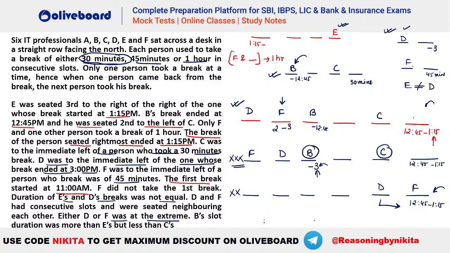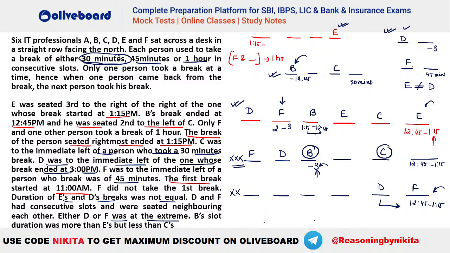Now, where should we place your E is the question. If you place your E at the last position, that is 12:45 to 1:15, 1, 2, 3, you cannot have your B who is starting at 1:15. Why? Because 1:15 to 12:45 is not a valid possibility, right? So where will we have your E? E will be this person here. Why not E at extreme right hand? Because if you take your E here, then 1, 2, 3, this B will be the one who has to be starting at 1:15.